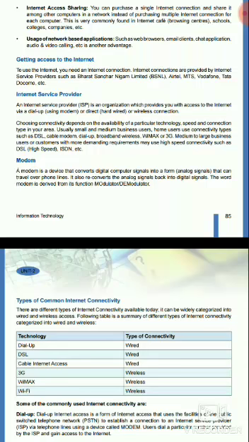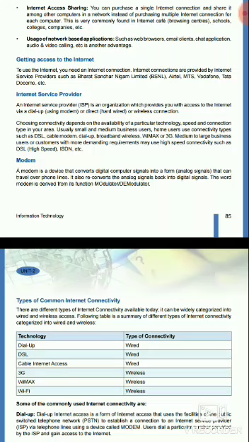How to access the internet? To use the internet we need an internet connection, and internet connections are provided by internet service providers such as Bharat Sanchar Nigam Limited, Airtel, MTS, Vodafone, Tata Docomo, etc. An internet service provider is an organization which provides you with access to the internet via dial-up, direct or wireless connection.